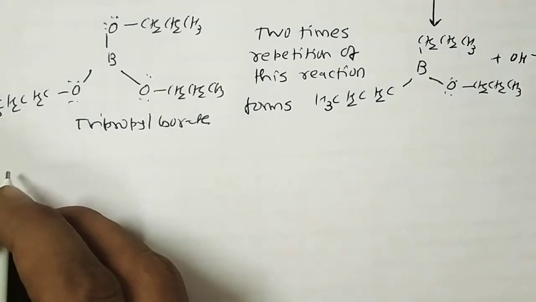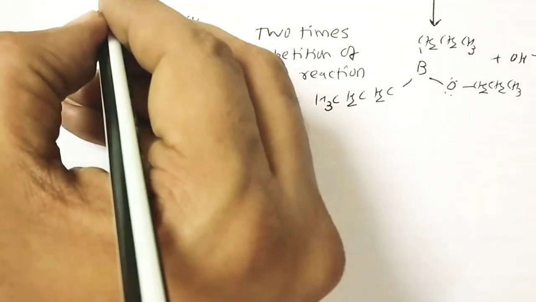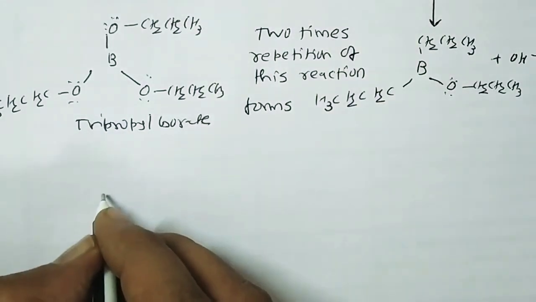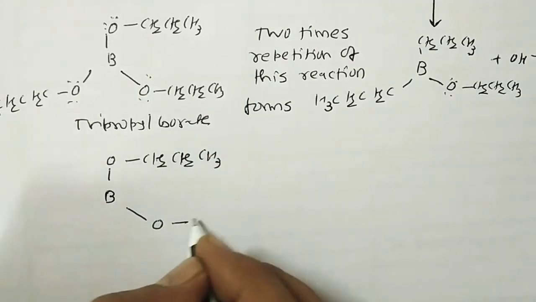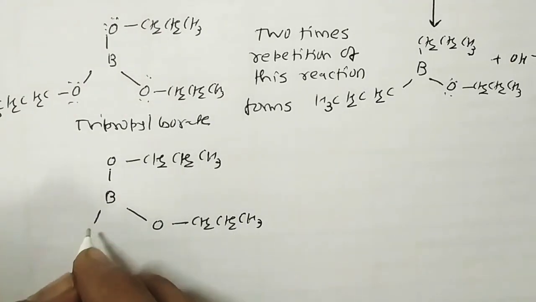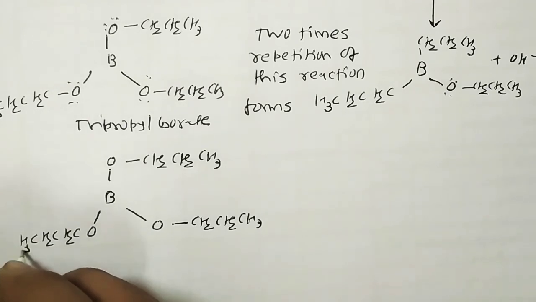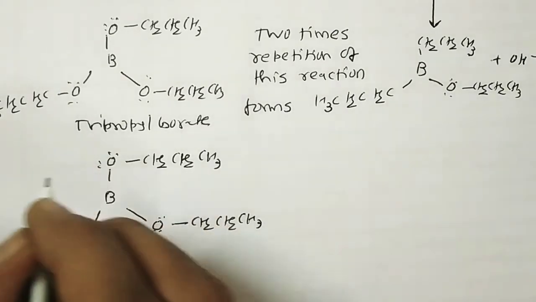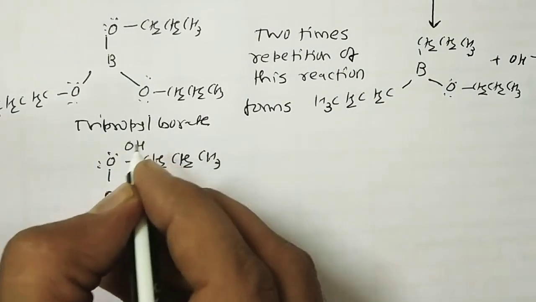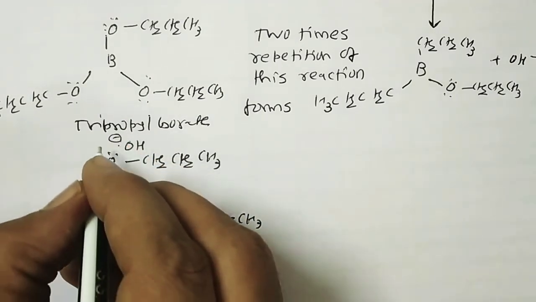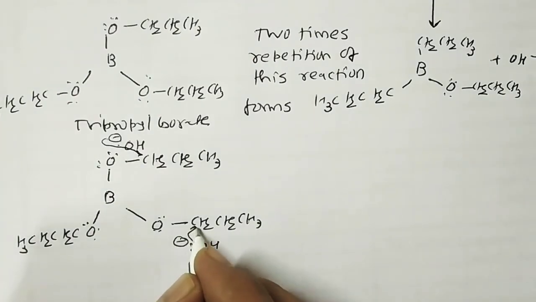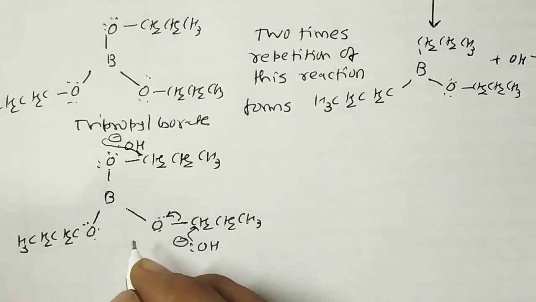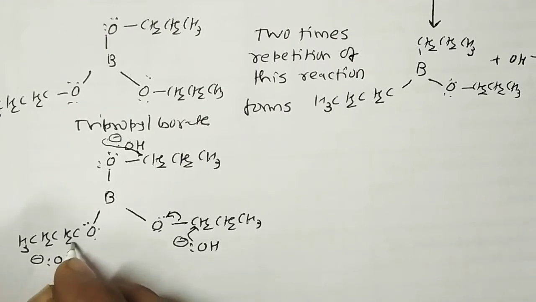Now, the next step. OH minus attacks the boron with the three O, CH2, CH2, CH3 groups, each oxygen having lone pairs. The OH minus is attached at this boron, and at that time the bonded pair shifts towards the oxygen, and the same happens with the other OH minus.